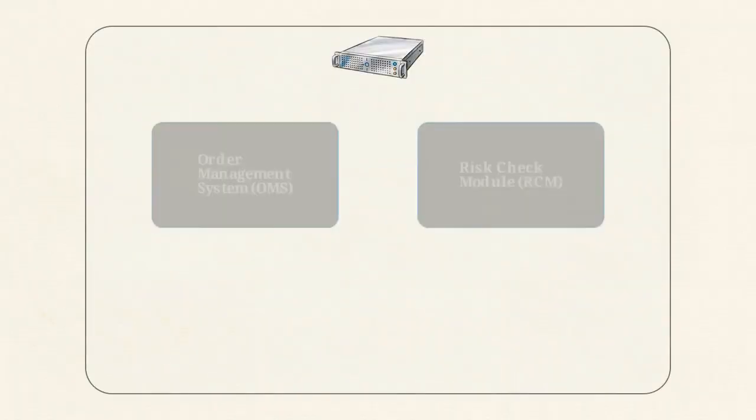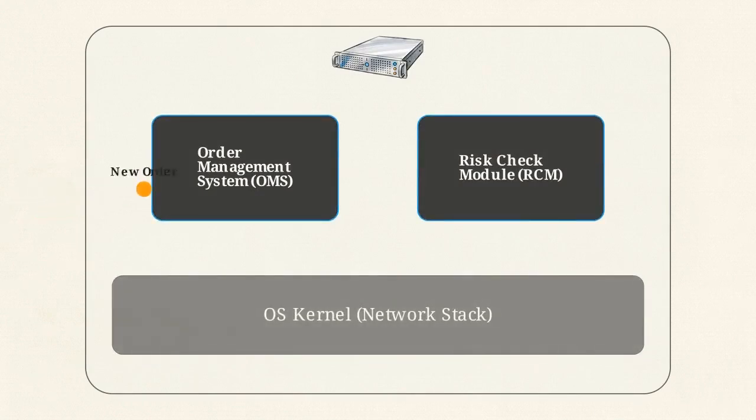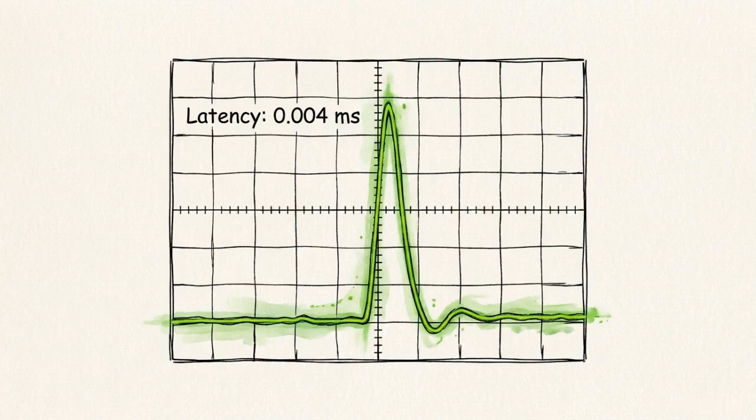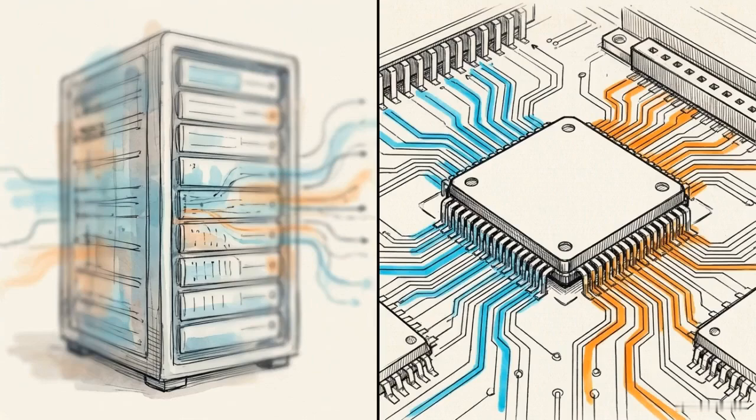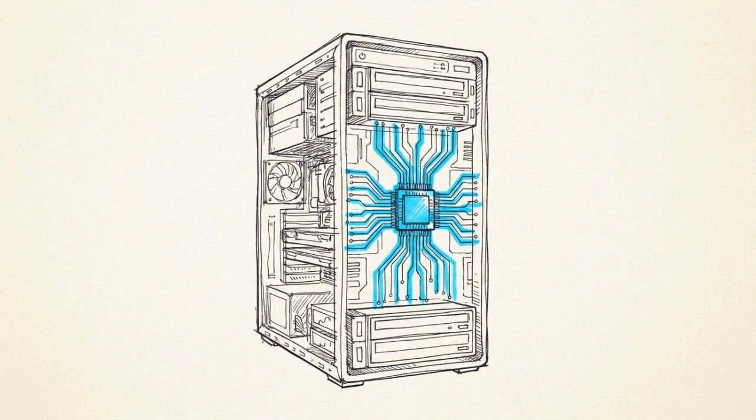This diagram illustrates the structural solution. The risk check module is deployed as a daemon process on the exact same physical hardware node as the order management system. To communicate, these systems use localhost Unix sockets, allowing data to bypass the operating system's network stack. By keeping the data path entirely localized, this architecture evaluates complex margin and risk parameters in approximately 4 microseconds. Moving risk data out of distributed databases and into localized memory guarantees users operate within their limits without slowing down the trade execution pipeline.